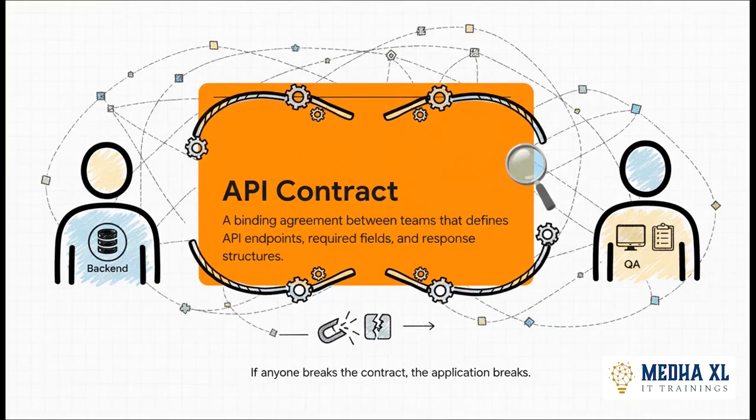So what do we mean by an API contract? Think of it like a formal, binding agreement between all your teams. The backend agrees to build exactly what's in the contract, and the front-end and QA teams agree to use it exactly as it's defined. If anyone breaks that contract, well, the application breaks.